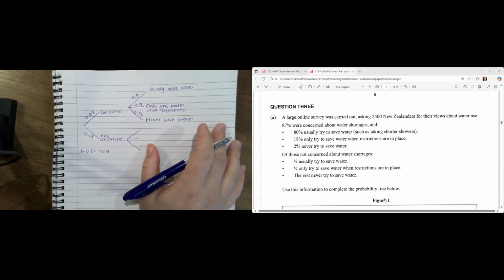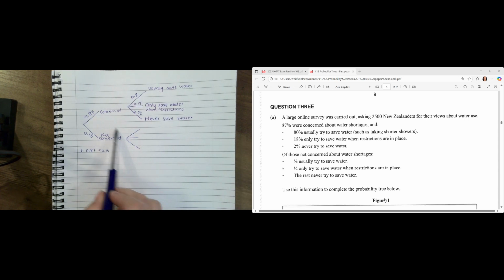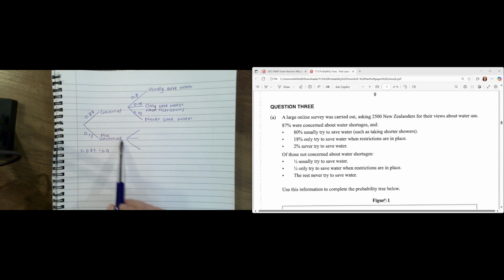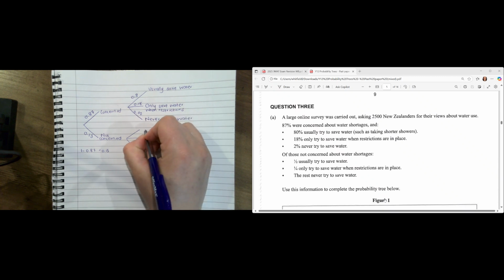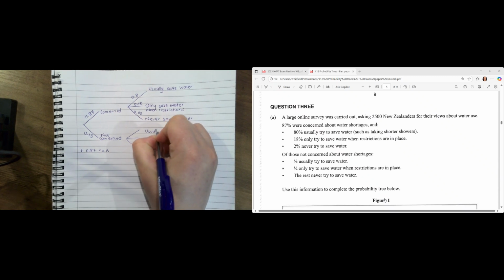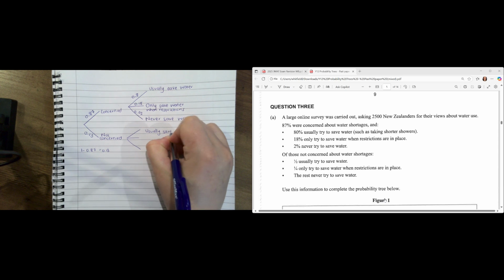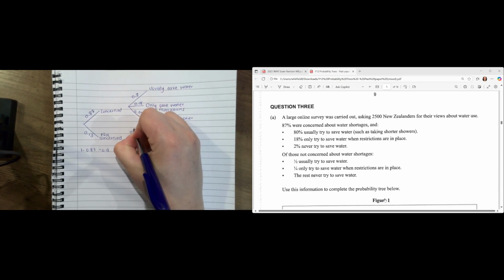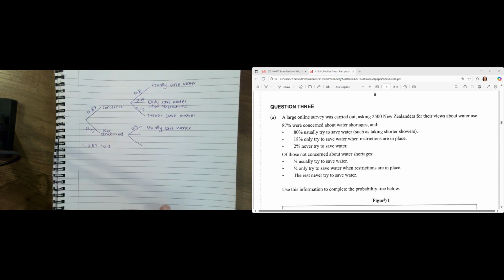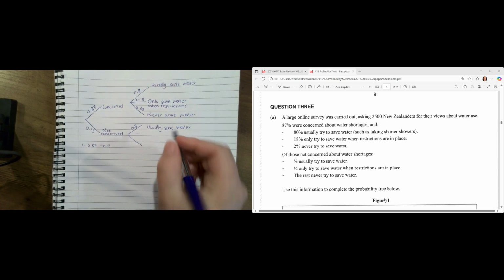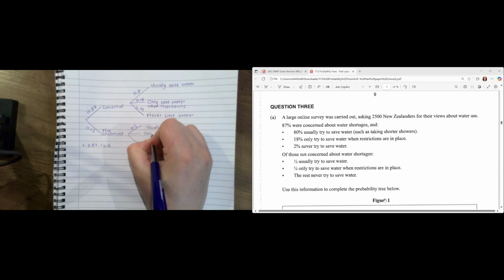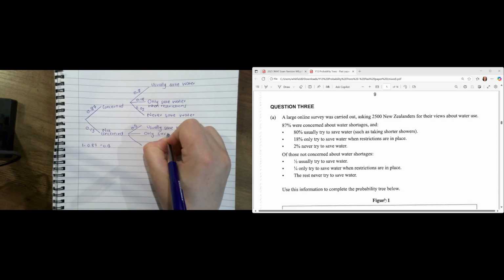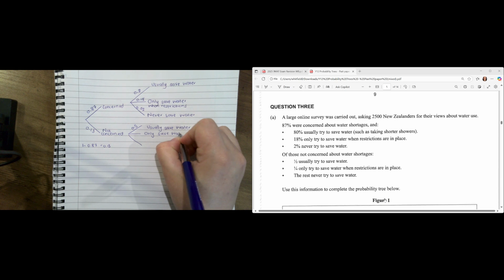And they say, of those not concerned about water shortages, so of this group, we've got half that usually save water. So half as a decimal, we would write as 0.5. Okay, then they say a quarter only save water when there's restrictions.